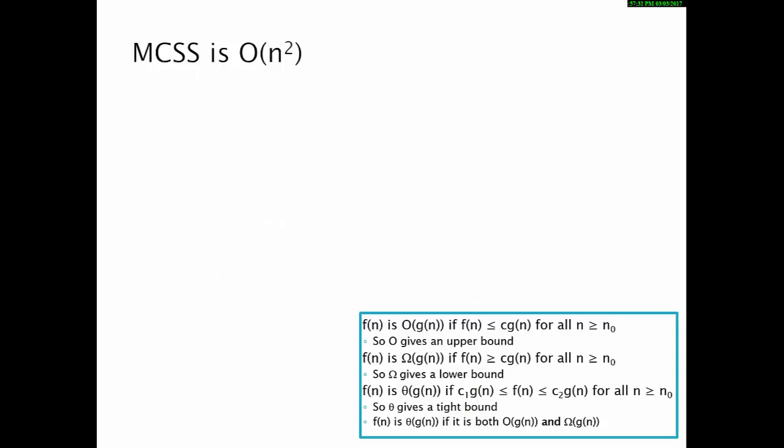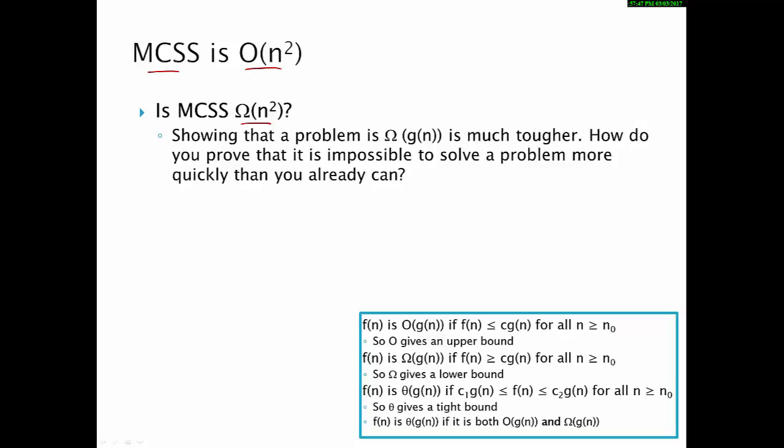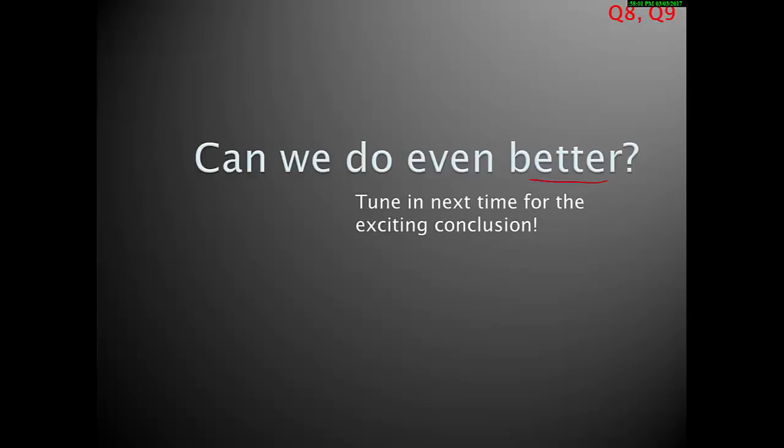So again, let's go back to our recap. Now we just showed that the problem is actually big O of n squared. The n squared is an upper bound on the runtime of the most efficient algorithm for it. Now the question is, can you do better than n squared, or is n squared a lower bound? Again, showing a lower bound, you either show that it's impossible to solve in faster than n squared time, or you find a yet faster algorithm. So what if such an algorithm exists? What is it? Can we do better?